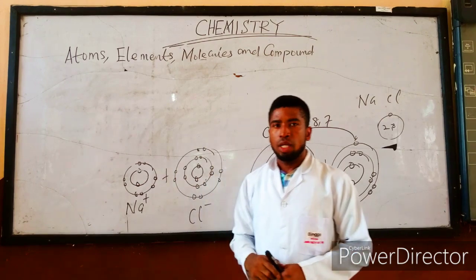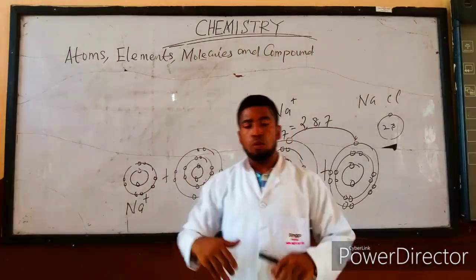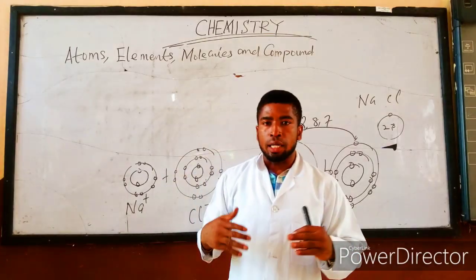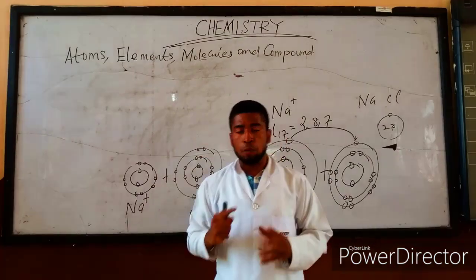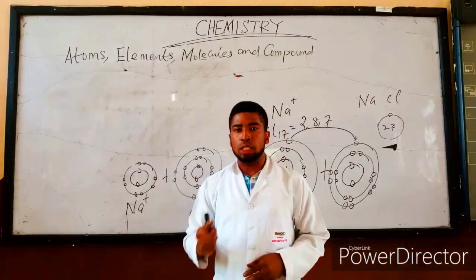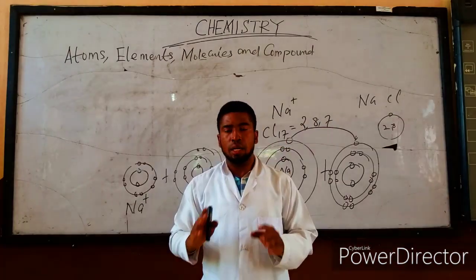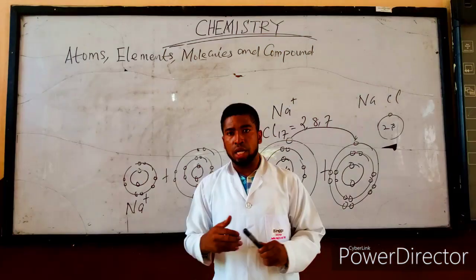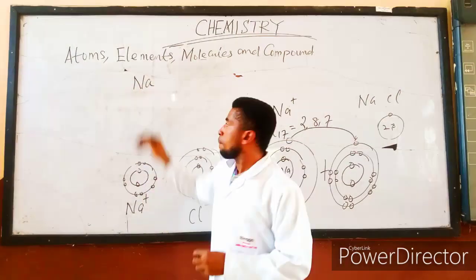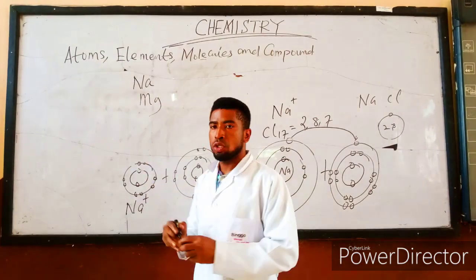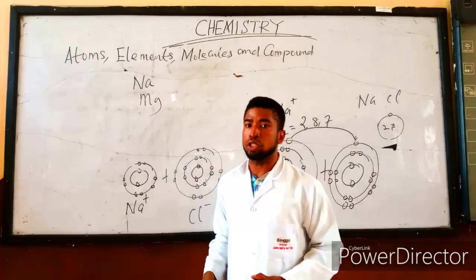All right. Let us look at elements. Very, very important. Now, elements. An element can be defined as the smallest particle of a substance which cannot be split into simpler form by ordinary chemical reaction. A very good example is sodium as an element, magnesium as an element. There is no way you can split magnesium as an element into simpler form.